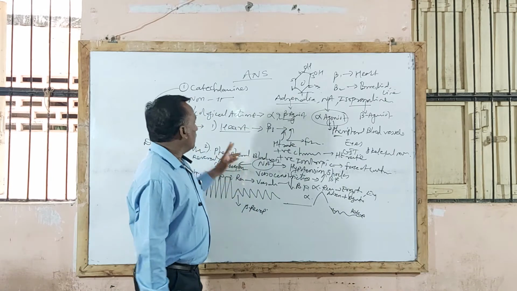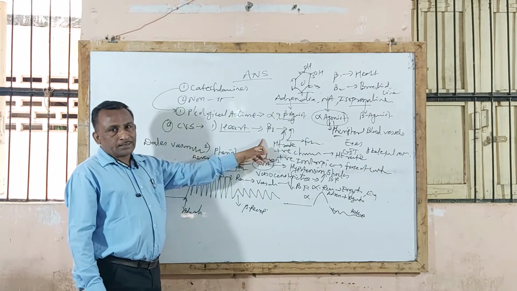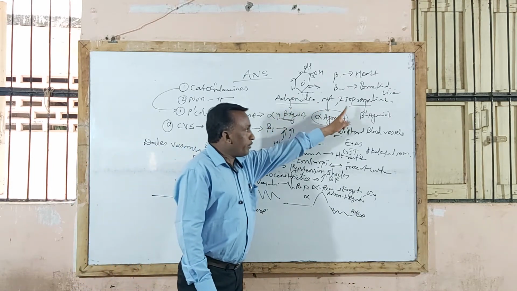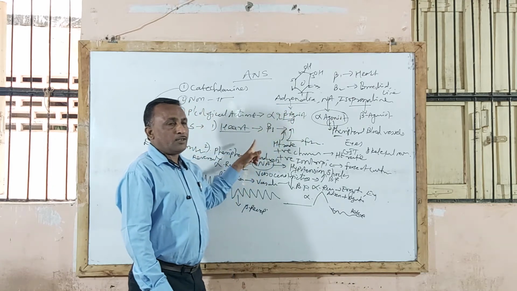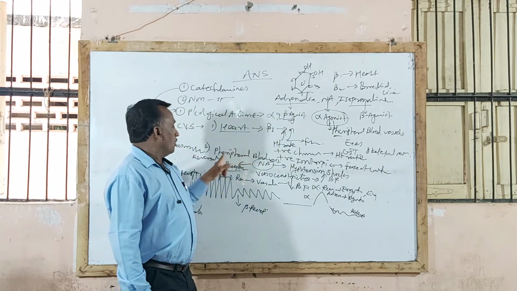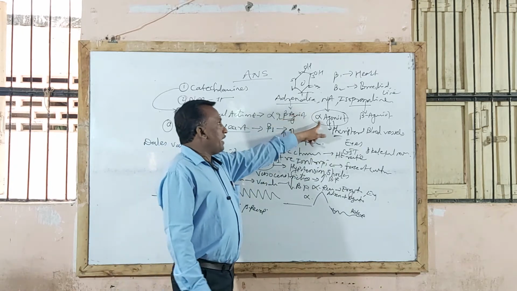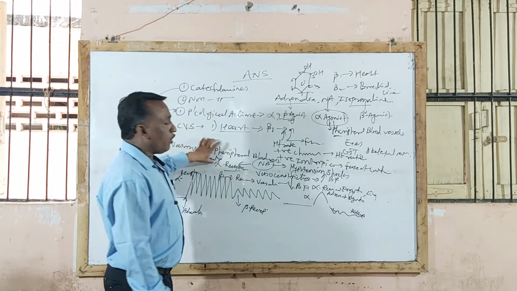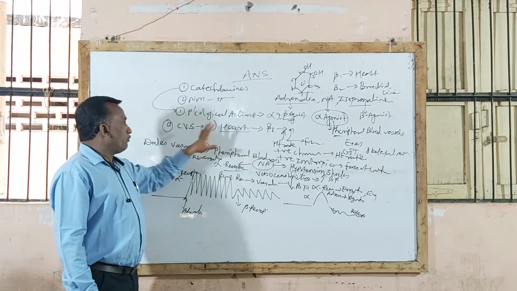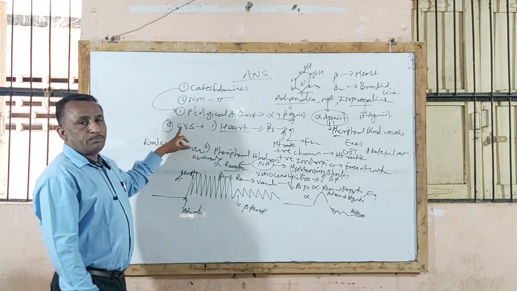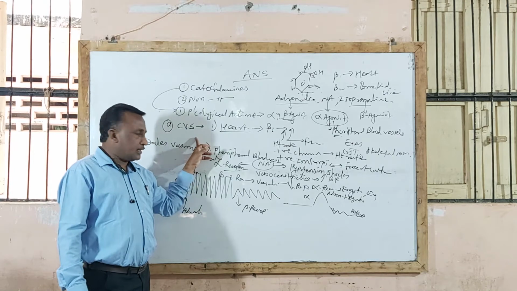Then very easy: the heart contains beta 1 receptor, and therefore only isoprenaline and adrenaline act on beta 1 receptor. While peripheral blood vessel has the alpha receptor, so noradrenaline and adrenaline act on peripheral blood vessel. So this is the first and major action of catecholamines, that is on the cardiovascular system.